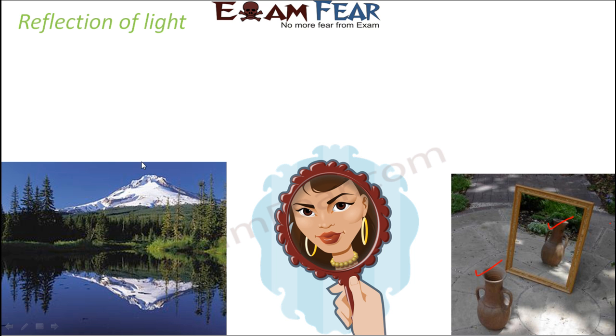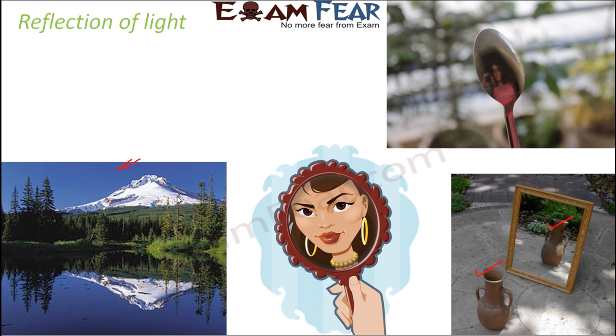So let's look at this example of a lake. In this lake, you can see that this is the real hill and greenery. But on the surface of the water, an image of the hill is already formed. That means this also acts like a mirror where reflection of light is taking place. When light from this illuminated object falls on this water surface, it gets reflected back, and this reflected light reaches our eye, and that is how we are able to see the image.